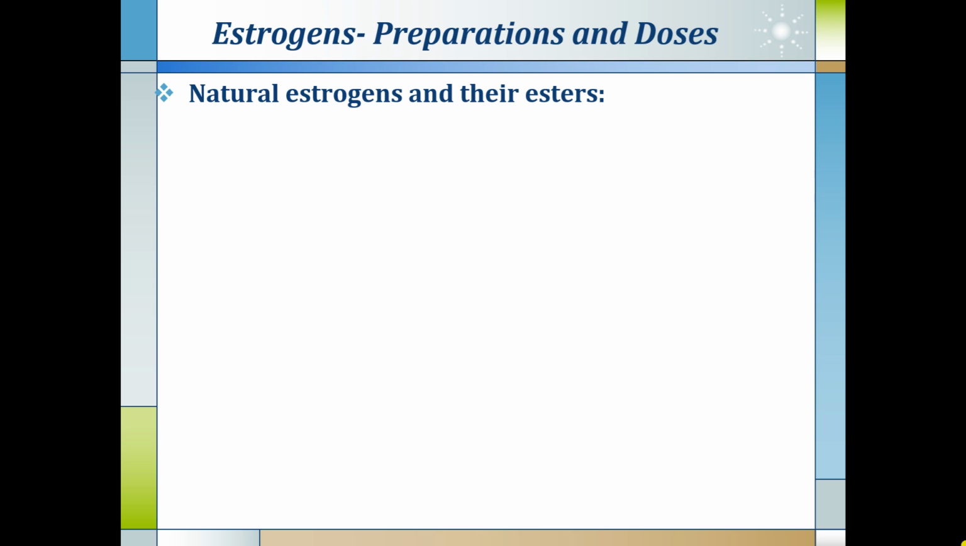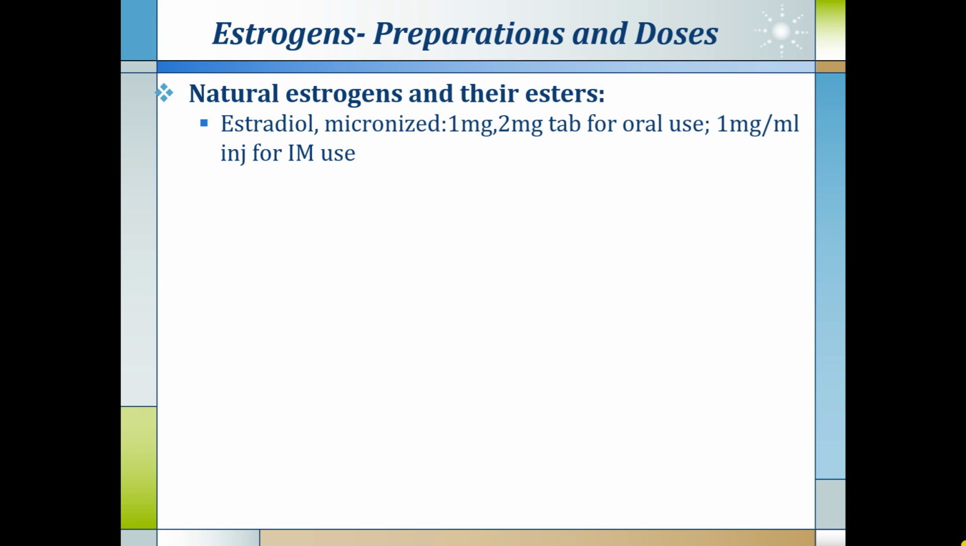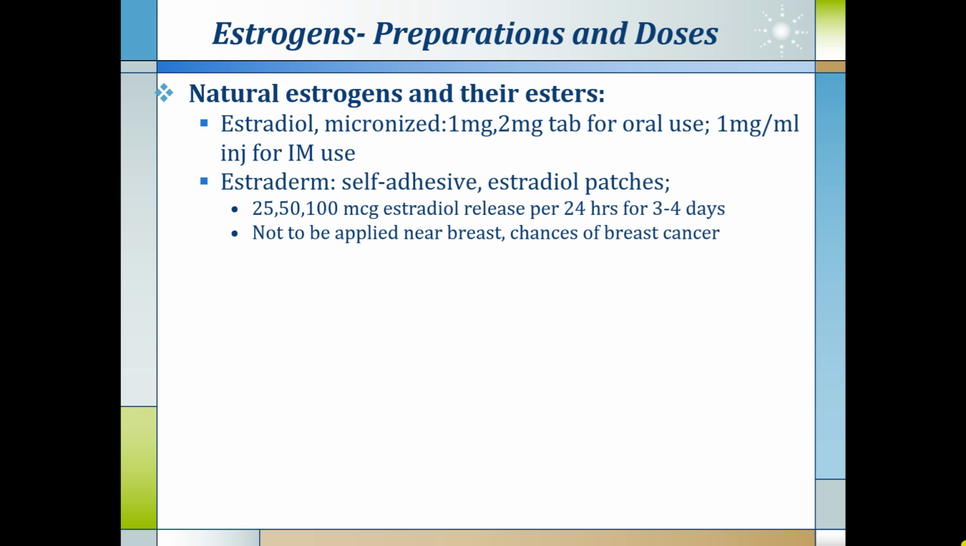If we see the preparations and doses, natural estrogen and their esters: estradiol is available as a micronized preparation of 1 mg, 2 mg tablet for oral use and 1 mg per ml injection for intramuscular use. Estradiol is also available as a self-adhesive transdermal patch which contains 25, 50 and 100 microgram of estradiol, released per 24 hours for 3 to 4 days. But it should not be applied near the breast because the chances of breast cancer are high with such applications.